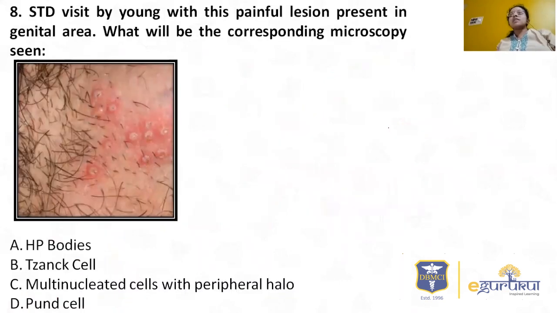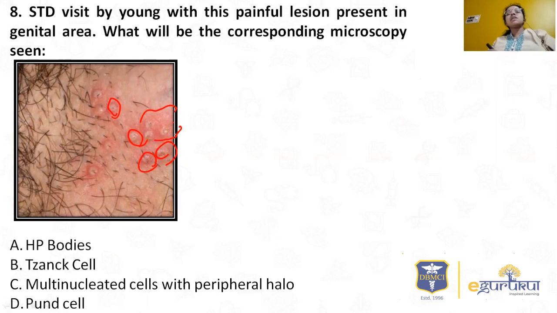So coming to the last question: an STD visit by a young person with a painful lesion present in the genital area, what will be the microscopic picture? Here you can see multiple vesicles over an erythematous base, that is, redness.